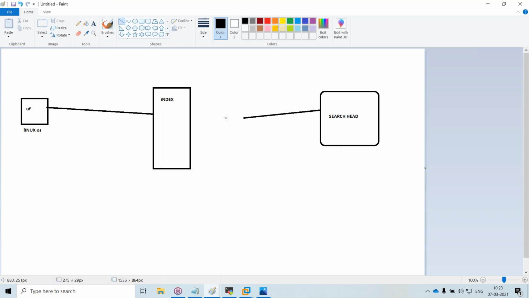The search head's job is this: the user or a developer or someone will be executing the query. He will be logging into the search head and he will execute the query. That query will be executed on the indexer where your data is stored in an index, and he will be presented with the result. Okay, that is what this is.